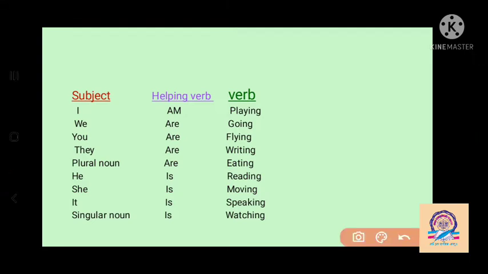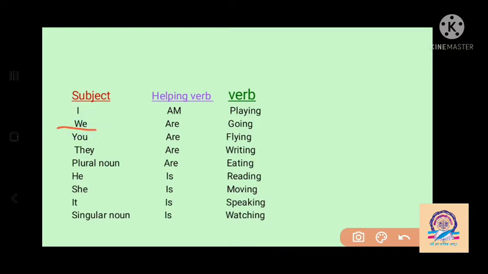Now we see which helping verb is used with which subject, and what we have to do to the verb in the present continuous tense. Suppose the sentence begins with the subject I, then we have to use am as the helping verb. And in all the continuous tenses, we have to use the ing form of the verb. So play changes into playing. With I, we use the helping verb am and the ing form of the verb: play changes into playing.